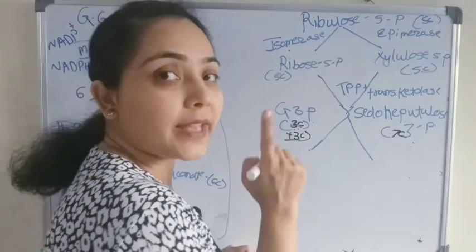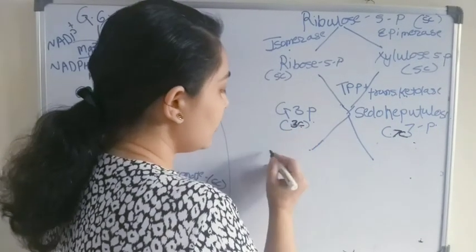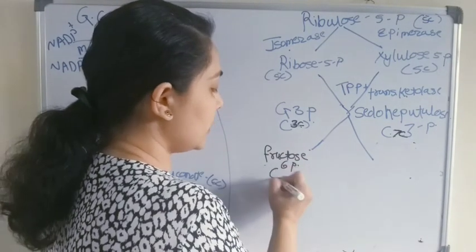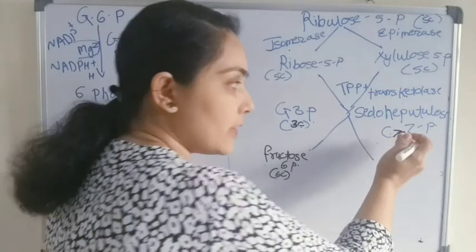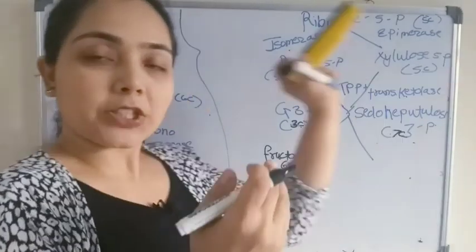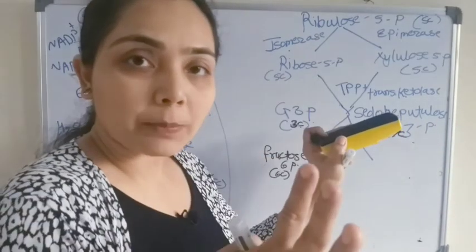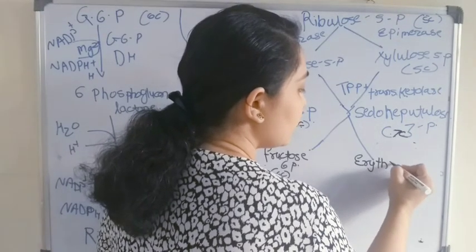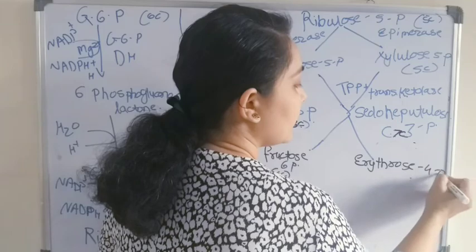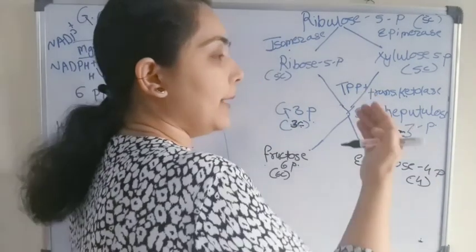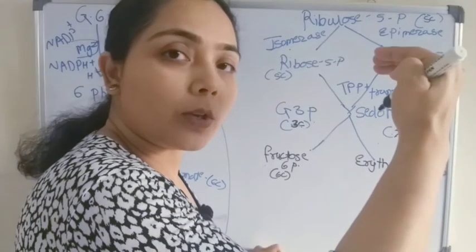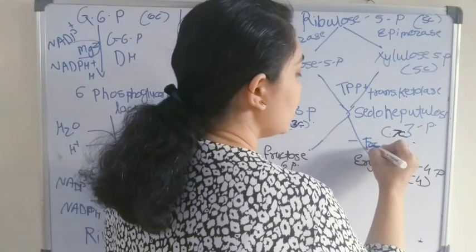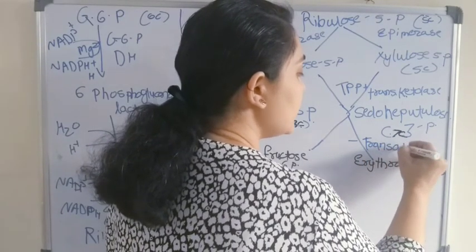So 3 plus 3 means a 6 carbon compound we will get here, and that is fructose 6-phosphate. From the 7 carbon compound a 3 carbon fragment has shifted here, so it will remain with a 4 carbon compound, and the name of that compound is erythrose 4-phosphate. We had learned the sequence, transketolase and now transaldolase enzyme. So this reaction will take place in the presence of the enzyme transaldolase.